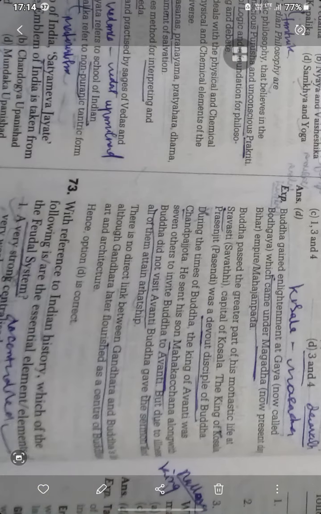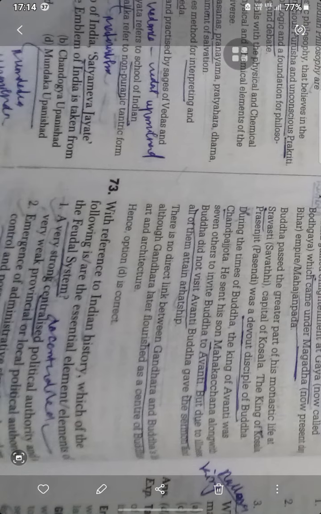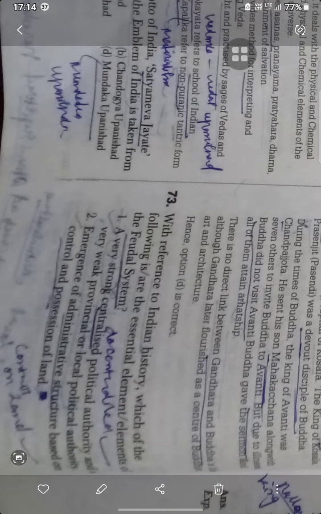Buddha gained enlightenment in Gaya, called Bodh Gaya, which came under the Magadha Mahajanapada. Buddha spent a greater part of his monastic life in Sravasti, the capital of Kosala. The king of Kosala, Prasenjit, was a devout disciple of Buddha. During the time of Buddha, the king of Avanti was Chandapradyota. He sent his minister Mahakachchana along with seven others to invite Buddha to Avanti, but Buddha did not visit Avanti. There is no direct link between Gandhara and Buddha.